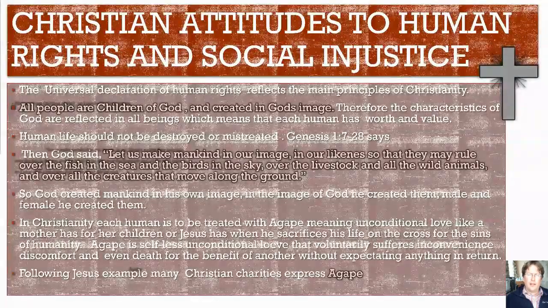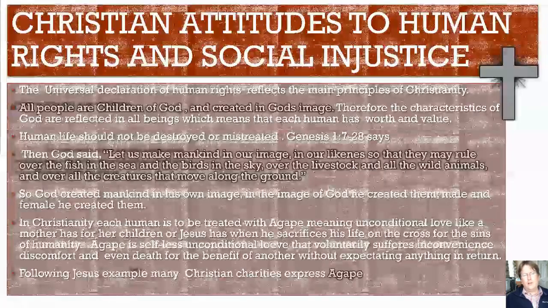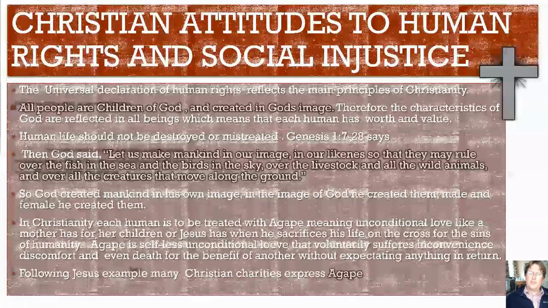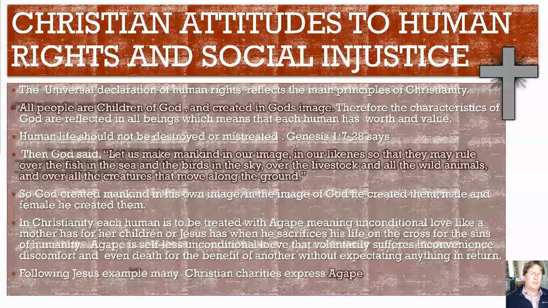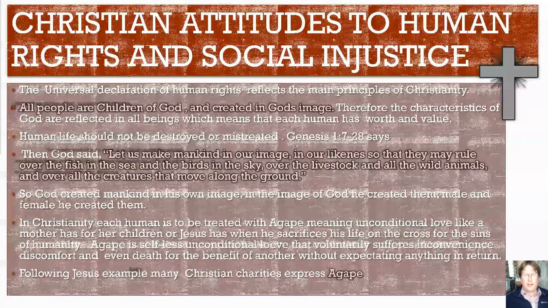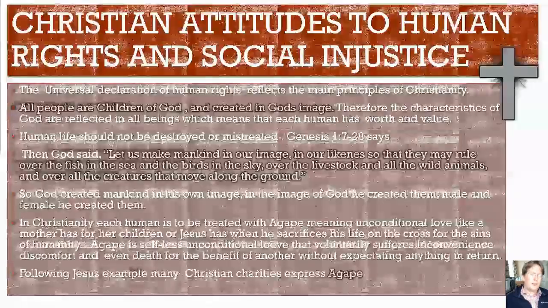Genesis 1:27-28 says, "Then God said, let us make mankind in our image, in our likeness, so that we may rule over the fish of the sea, and the birds of the air, and over the livestock, and all the wild animals, and over all the creatures that move along the ground." So God created mankind in his own image, we find here. In the image of God, he created them, male and female, so he created them.